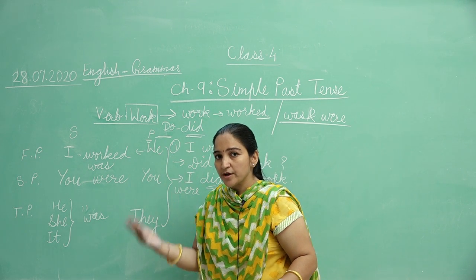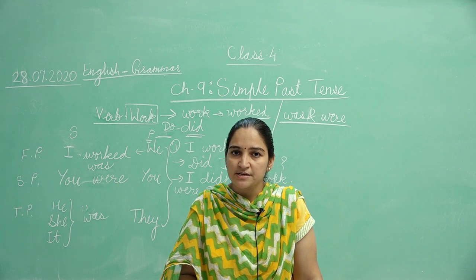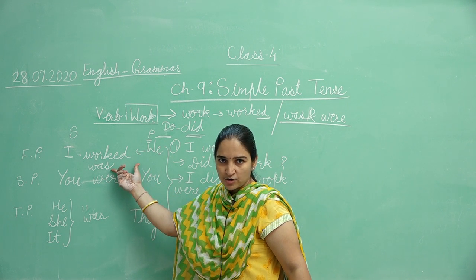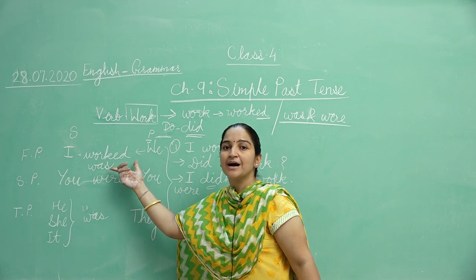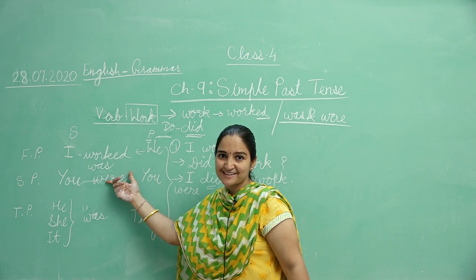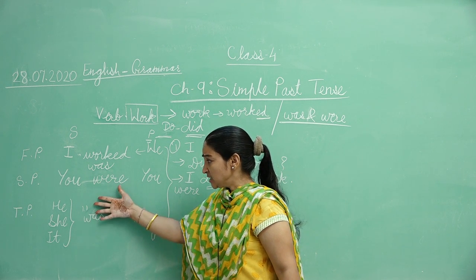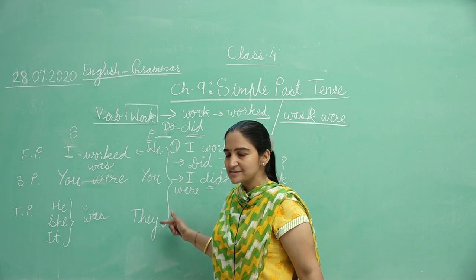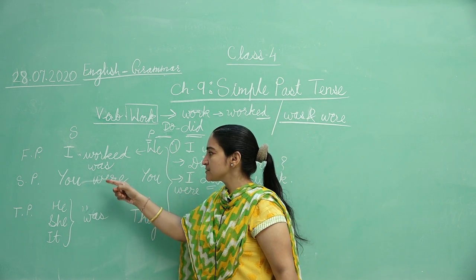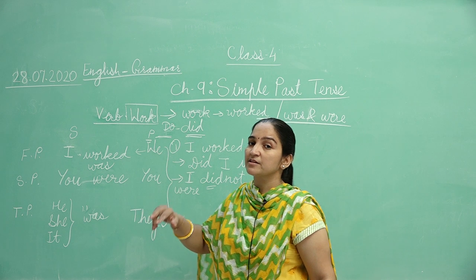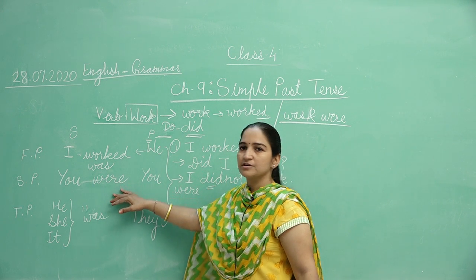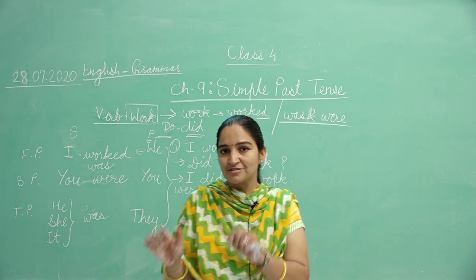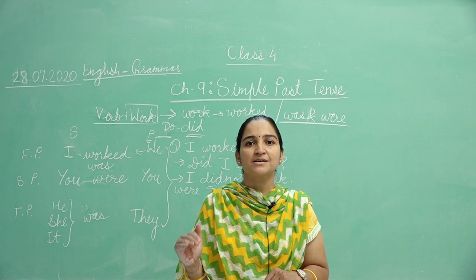In short, where in simple present tense we use am and is, we use was here. Got it? I am होता था, उसकी जगह हमने I was past form denote करने के लिए. Then जहाँ पे is और am था वहाँ पे हमने change किया was. But all the plurals and second person singular use are, and instead of are, we use were in past continuous tense. Right beta? So these are some rules for past tense.